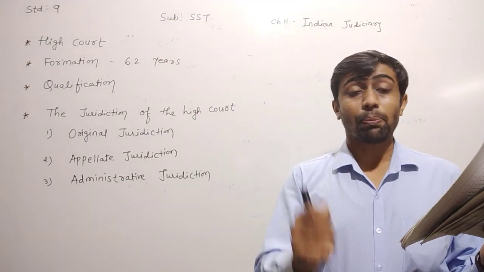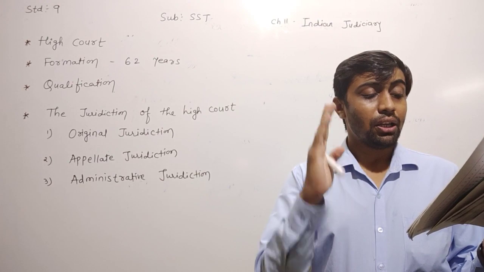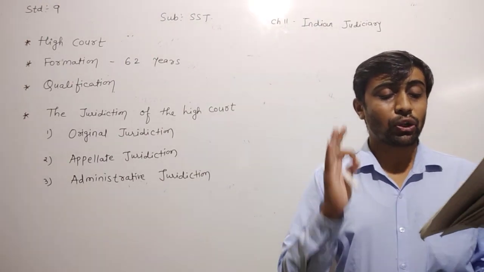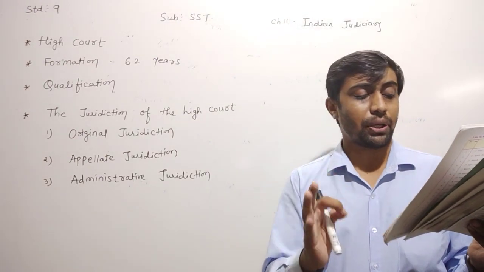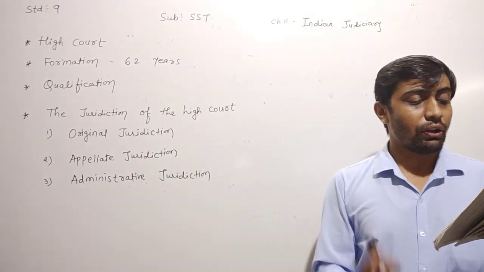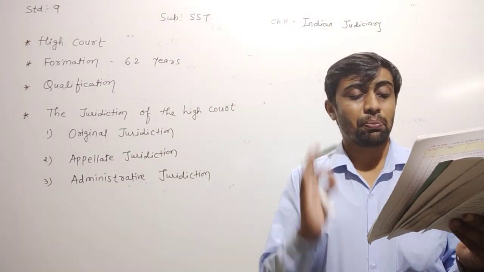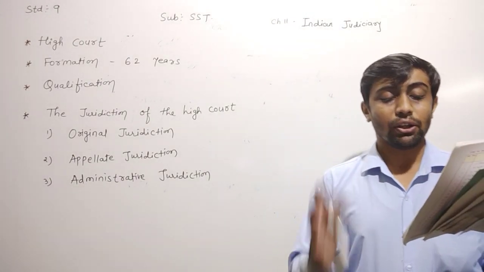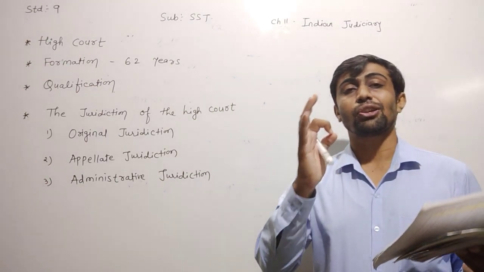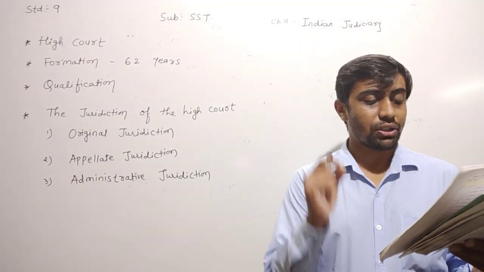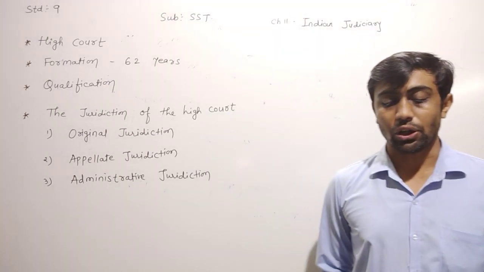The High Court has the power to decide upon important questions pertaining to the law, including constitutional interpretation. Now the third one they have given, dear children, is administrative jurisdiction.